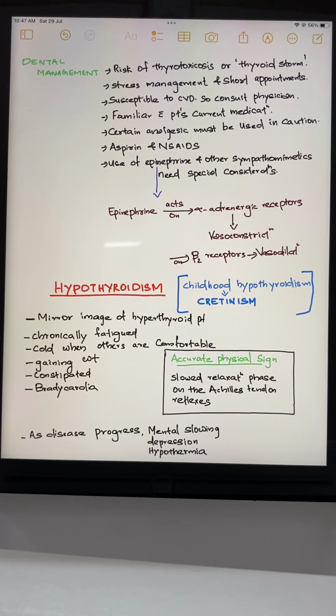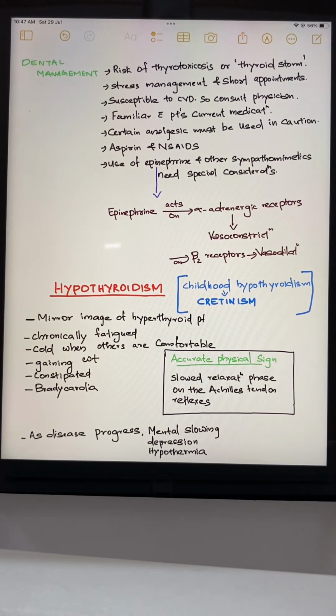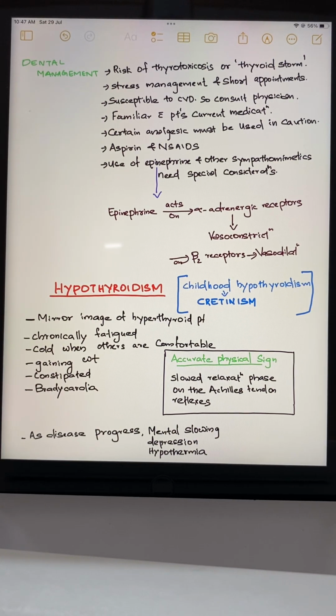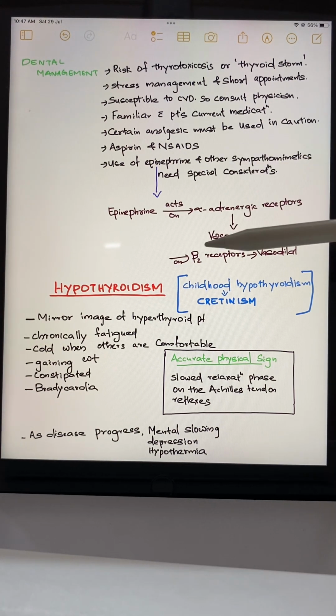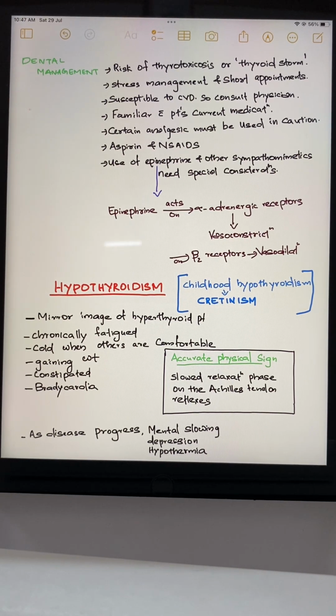Then the use of epinephrine and other sympathomimetics needs special consideration when treating these patients and those taking non-selective beta blockers. What will happen is that epinephrine acts on the alpha adrenergic receptors, and that can lead to vasoconstriction. Then when it acts on beta receptors, that can cause vasodilation. So give treatment according to that. So this is all about the dental management of hyperthyroidism.